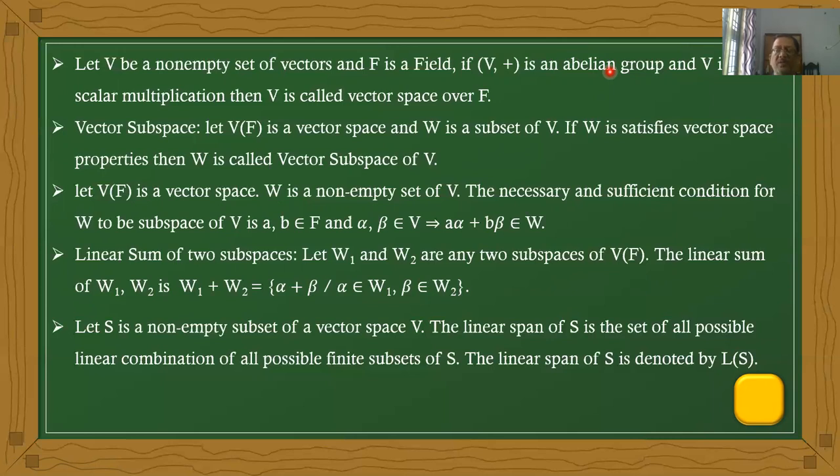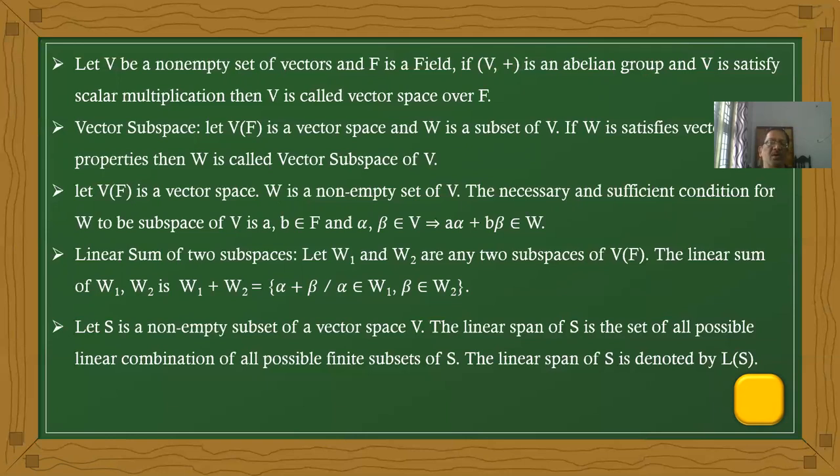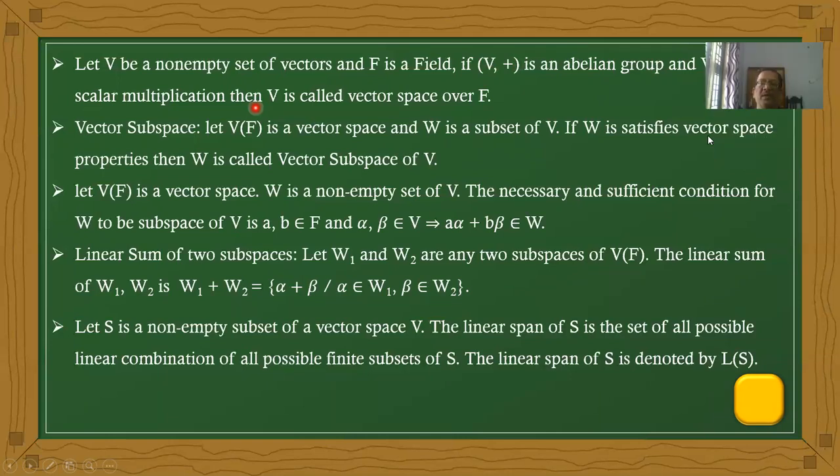With respect to vector addition, V should be an abelian group. With respect to scalar multiplication, V should satisfy all the scalar multiplication properties. In that case, we can say V is a vector space over the field F. That is the basic definition.